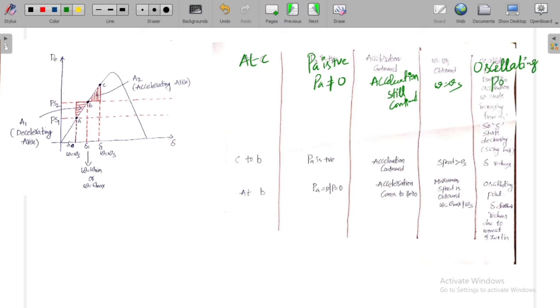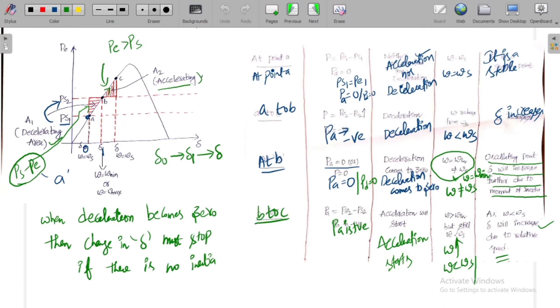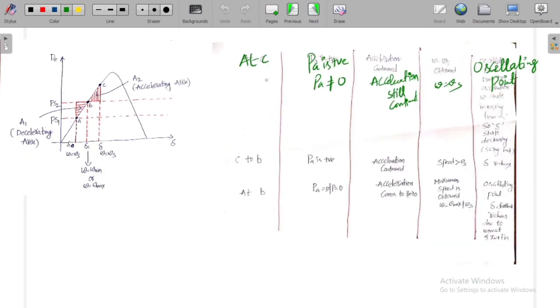See, except at A, we don't have any stable point here. So A is a stable point. A to B, delta is increasing. At B, it is also an oscillating point because the speed is not synchronous speed. From B to C, delta is changing. At C also it is an oscillating point.